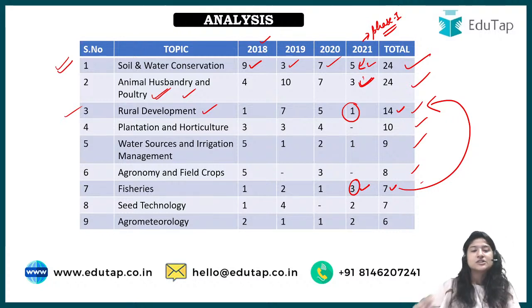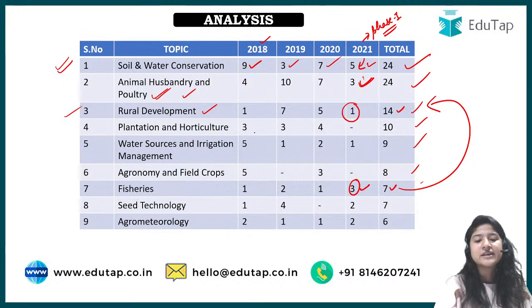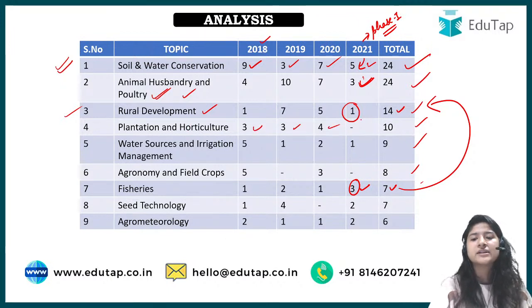Jashan, these are just for the static portion that we are studying. These do not include the current affairs portion. Now this is about rural development, that 14 question. For plantation, we have seen that they used to ask before, but this in phase 1 they haven't asked them yet,